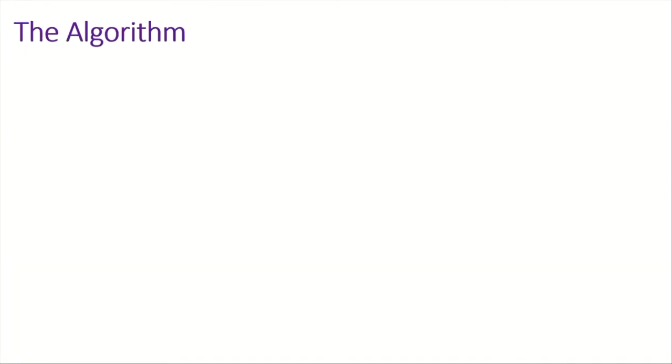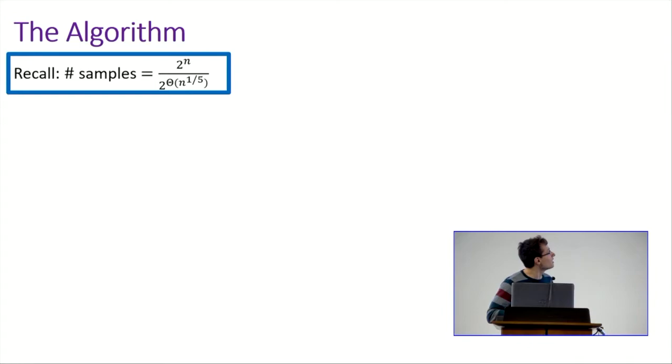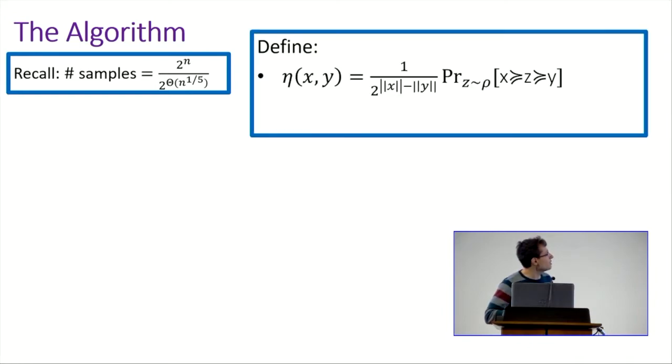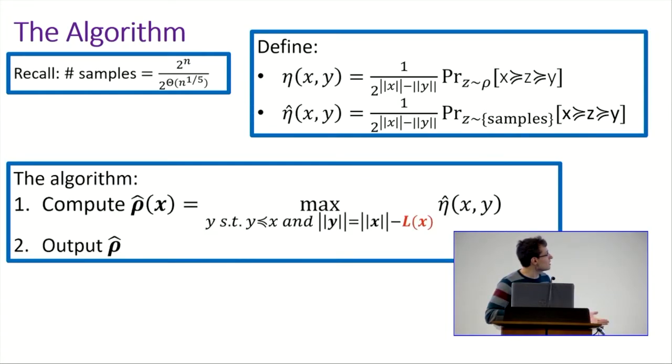So let me summarize the algorithm that we have. Recall this was the number of samples, and define eta xy as the average value of rho in this region between x and y. And eta hat xy is the empirical approximation for it. So this is our algorithm.